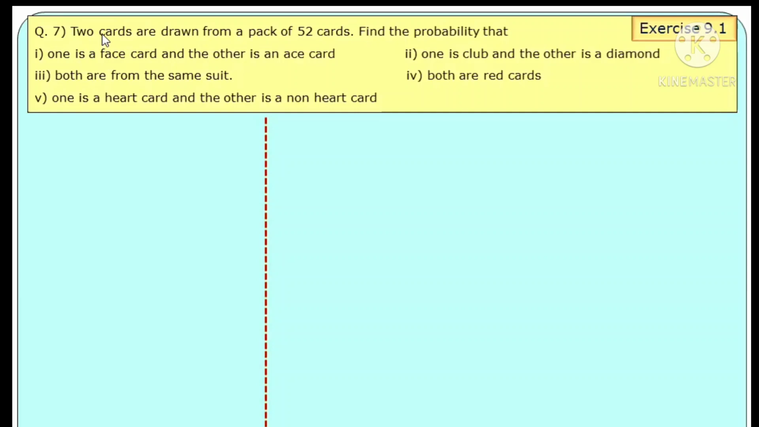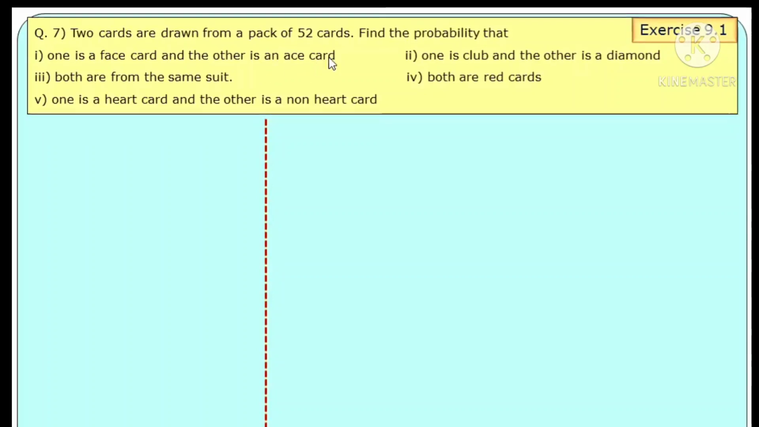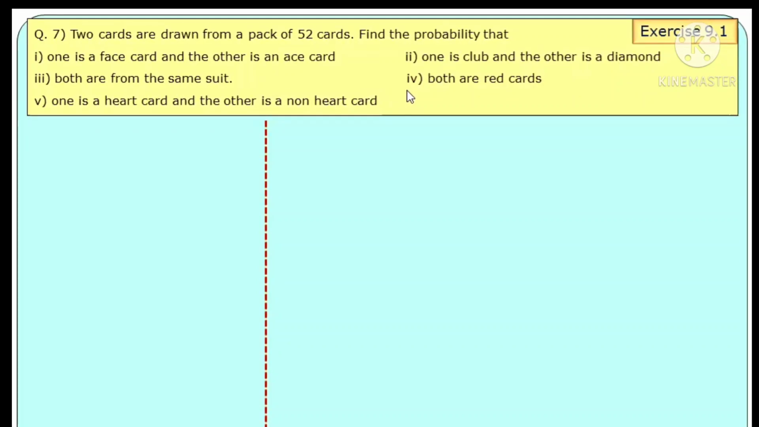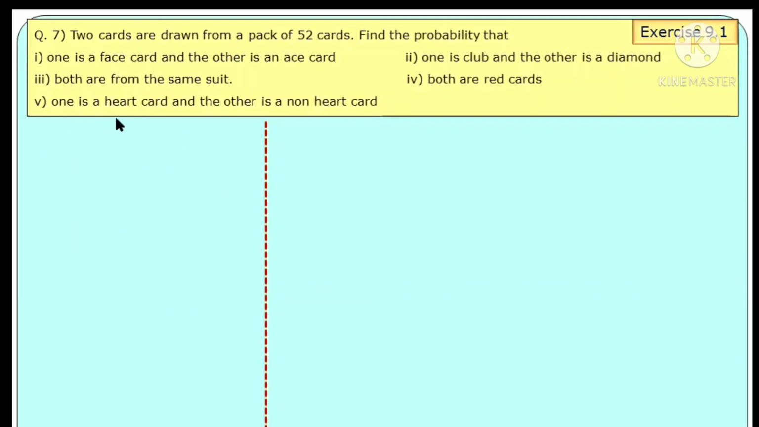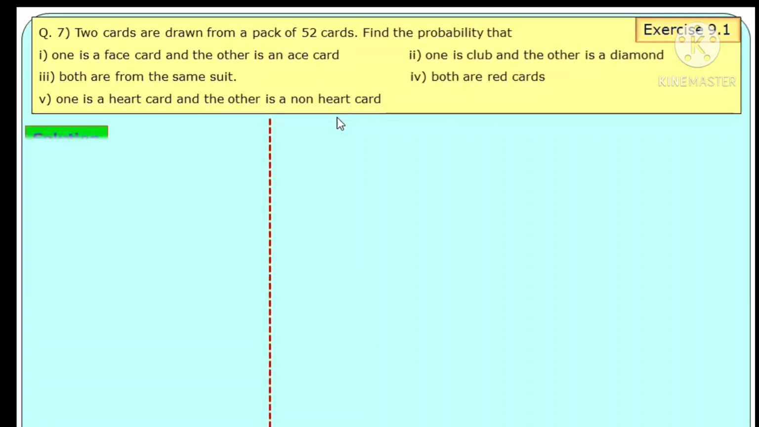Question 7 here. 2 cards are drawn from a pack of 52 cards. Find the probability that, first case, one is a face card and other is an ace card. Second sub problem, one is club and the other is a diamond. Third, both are from the same suit. Fourth sub question, both are red cards. Fifth, one is heart card and the other is non-heart card. Let us see solution for this problem.